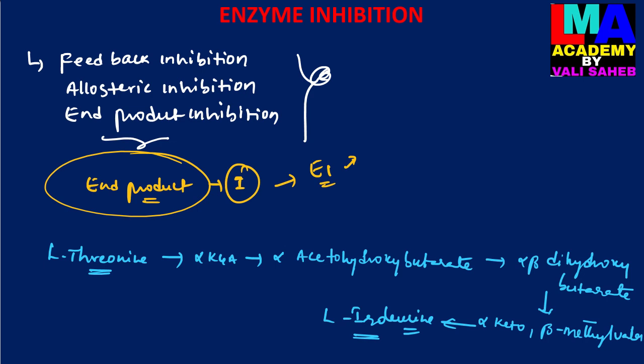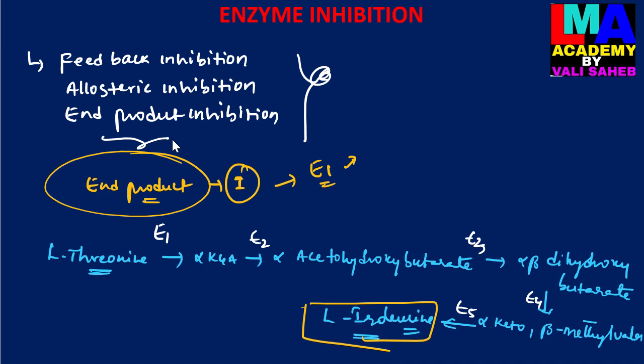There are some intermediary substrates which are also produced during the conversion of L-threonine into L-isoleucine. So here L-isoleucine is the end product of this reaction, and it inhibits the catalytic activity of the first enzyme which is involved in the first reaction.